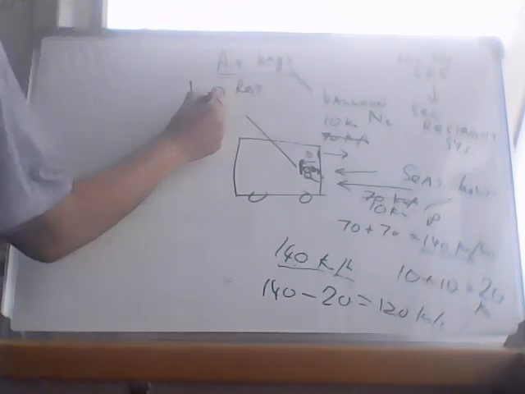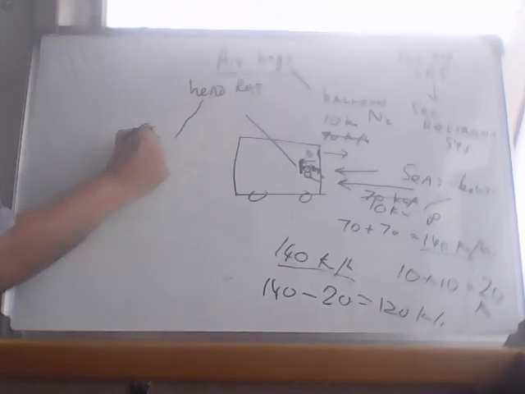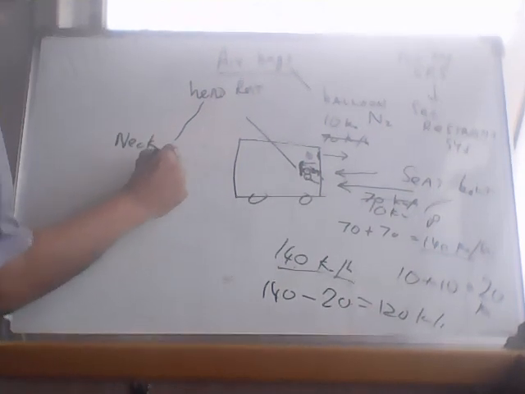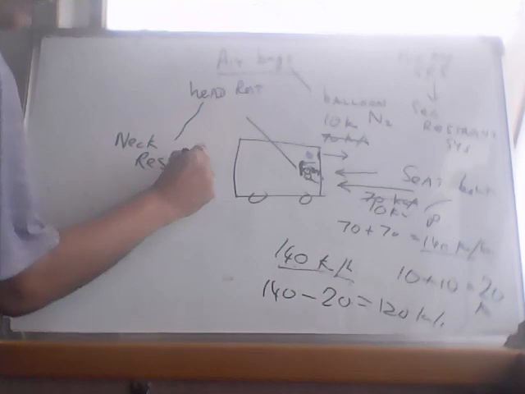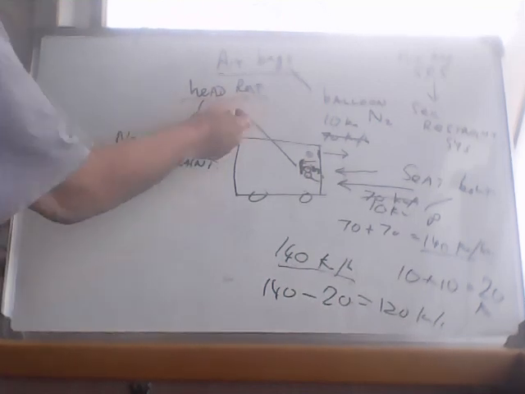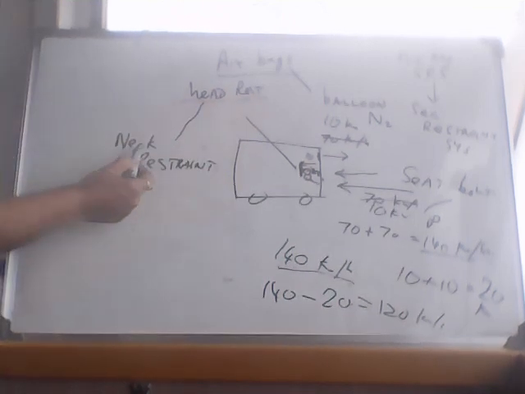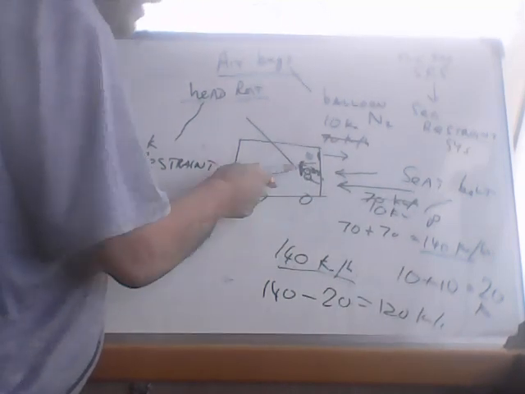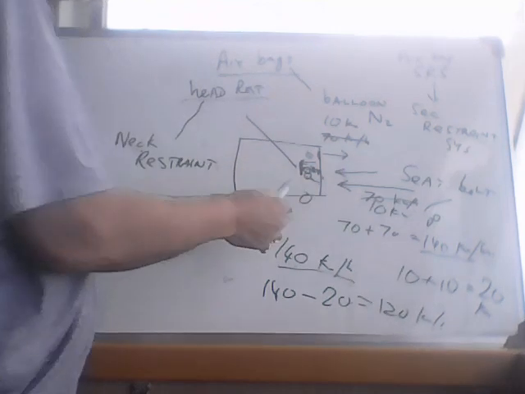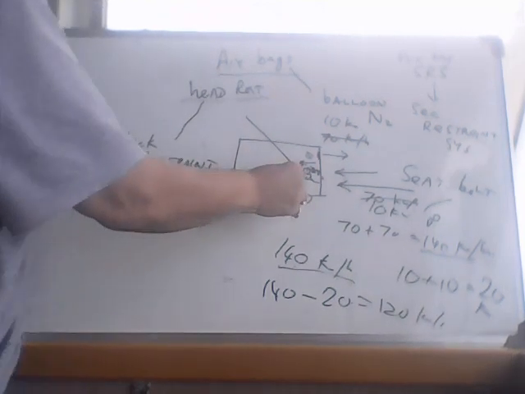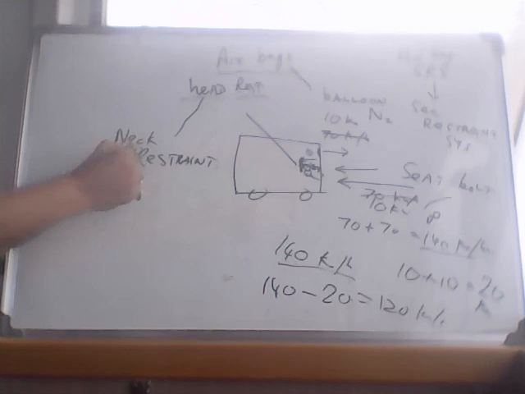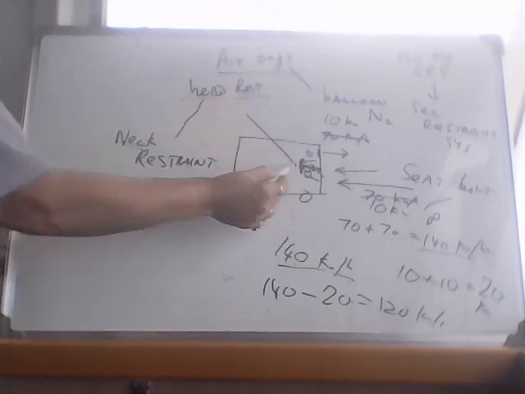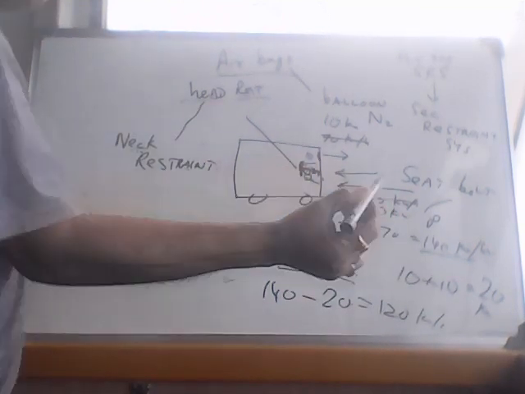The correct name is neck restraint, because it is not supposed to rest your head, it is supposed to protect your neck. So this can cause injury if your speed is less and the other car's speed is also less. Your head might hit back. It might hit the neck restraint or the headrest and cause some damage, some injury.